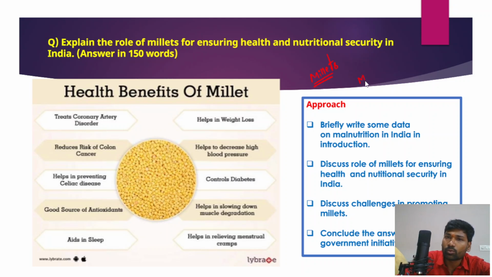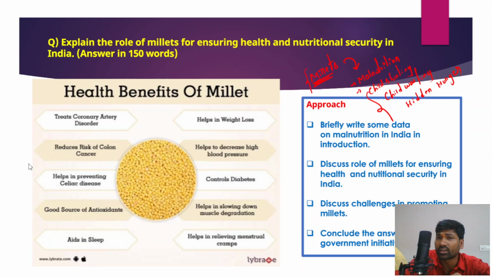So we have the problem of malnutrition, right? And apart from malnutrition, there are also problems like child stunting, child wasting, and even problems like hidden hunger. Right? All these problems can be successfully eliminated or eradicated through the promotion of consumption of millets by the people. But as of now, these millets are not adequately produced or cultivated in India.